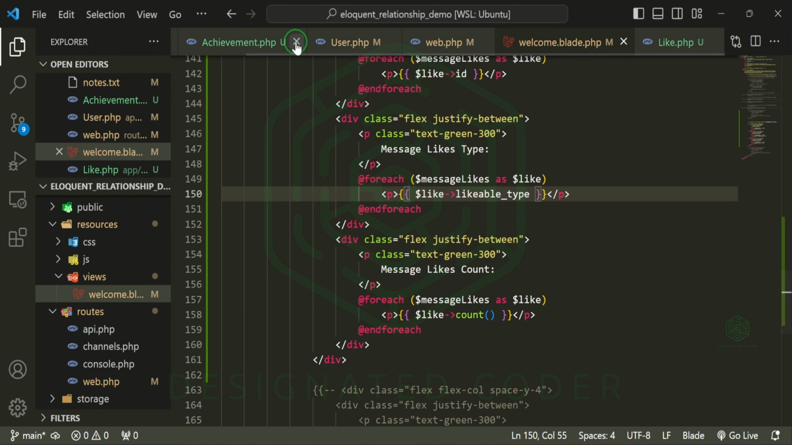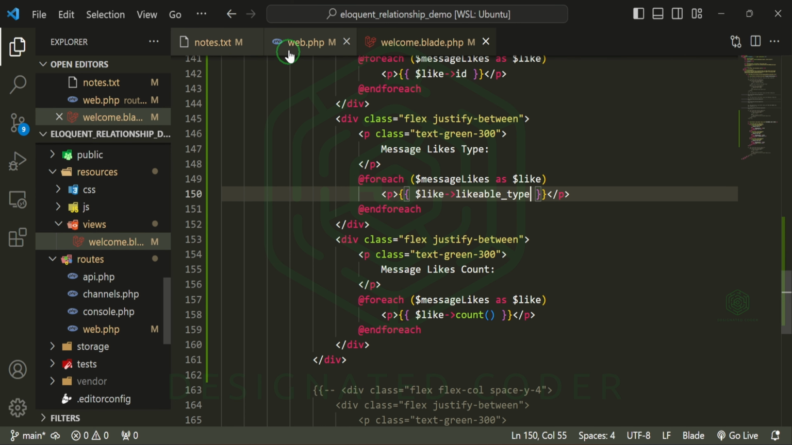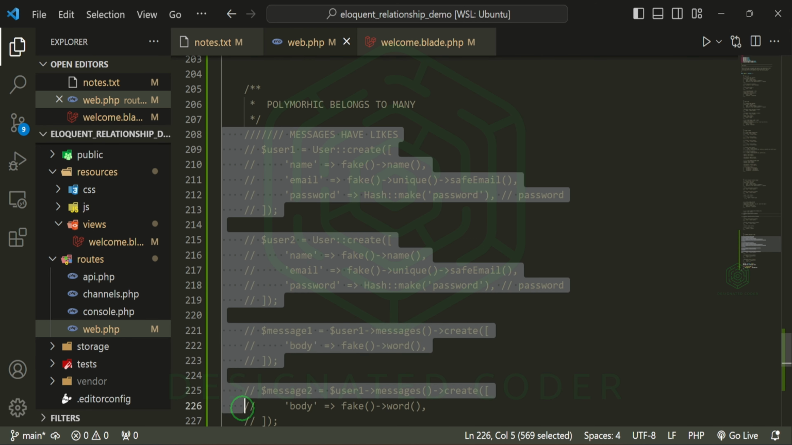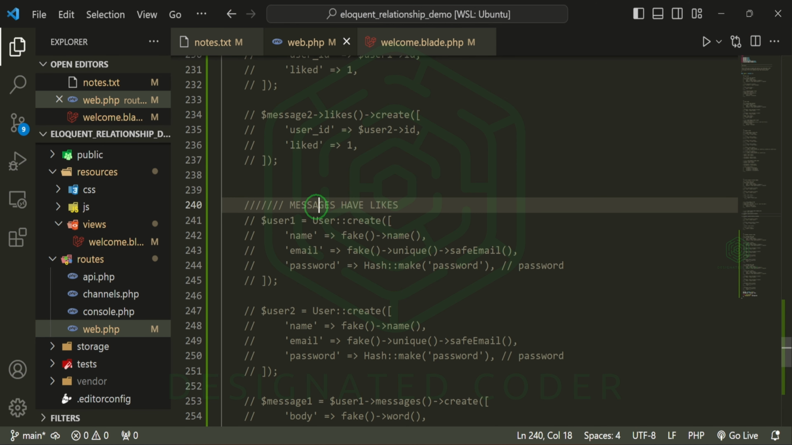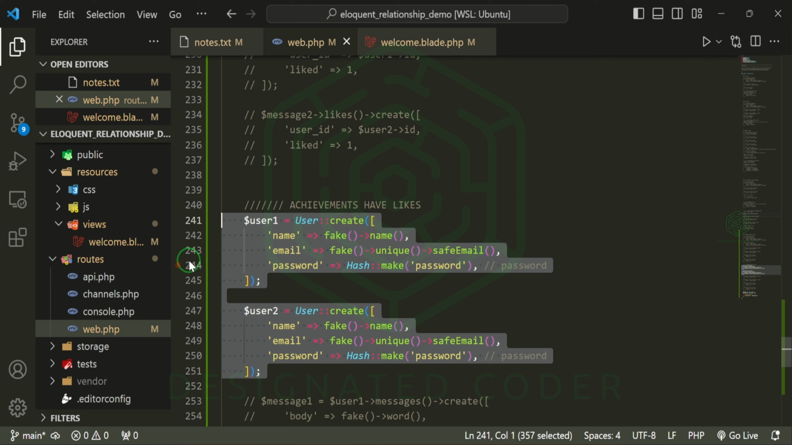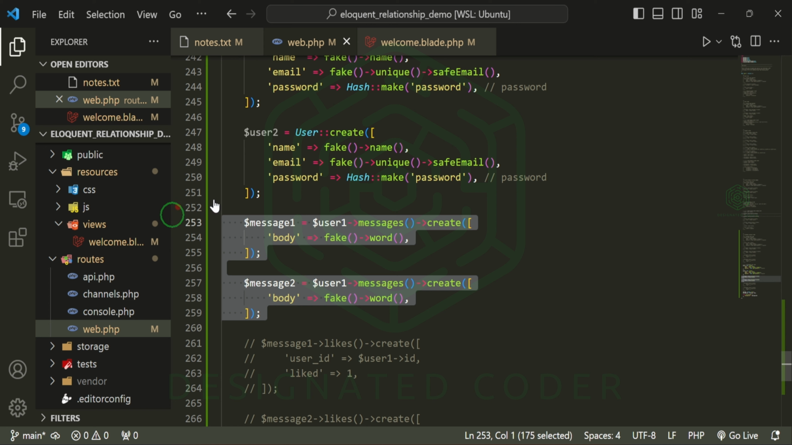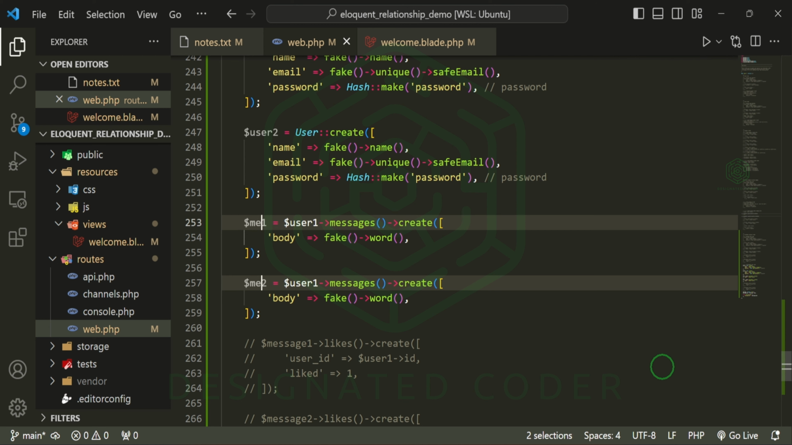We can go ahead, close this, and we can actually close out these models just so that we have a bit of breathing room in here. And what we can do is basically the same thing that we did for the messages have likes. We can copy it and do the same thing for achievements. Achievements have likes. We can do the same thing with the users. We'll create 2 users. And instead of message 1 and message 2, they will now be achievements. These are achievements instead of messages.